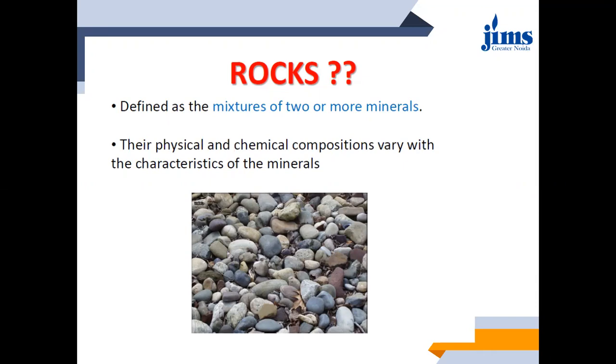Now we have studied that the physical and chemical composition of all minerals is different. Those are the parameters that impart certain properties to the minerals. Why do different minerals have different properties? Because of their physical and chemical composition. So since there are different minerals inside the rocks, what will you get? You will get variation in the characteristics of rocks. How will you get it? Because there is a variation in the minerals that will be found.